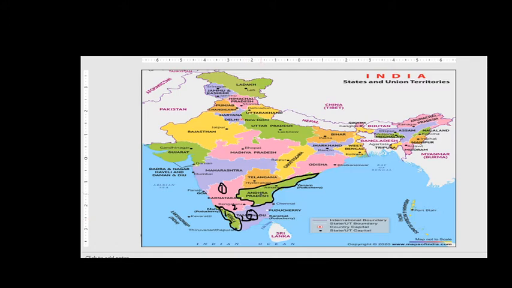And what are the borders of Andhra Pradesh? That is Tamil Nadu, Karnataka, Telangana, and the fourth one is Odisha. Here 4 states are bordering, and this one will be the 5th state, Chhattisgarh. 5 states are bordering Andhra Pradesh. So these you have to remember. Next we see further, friends, for the next question.